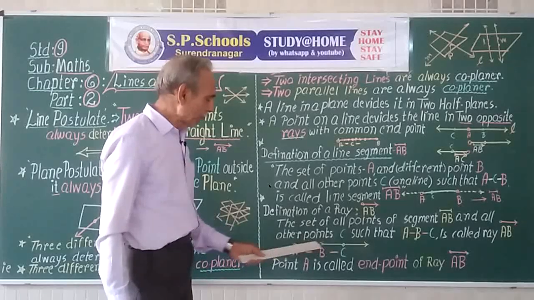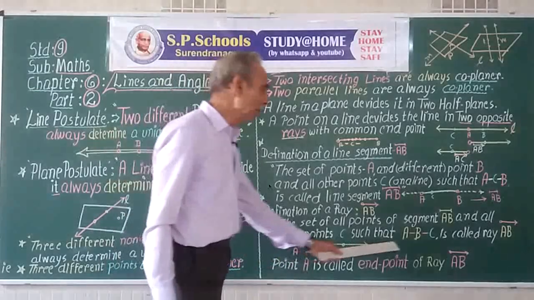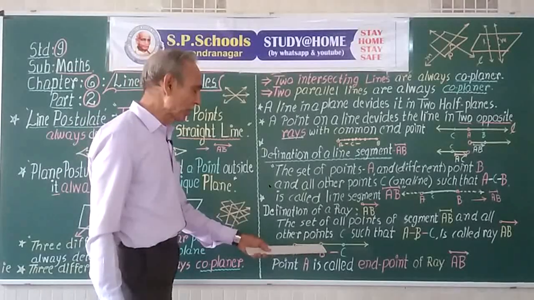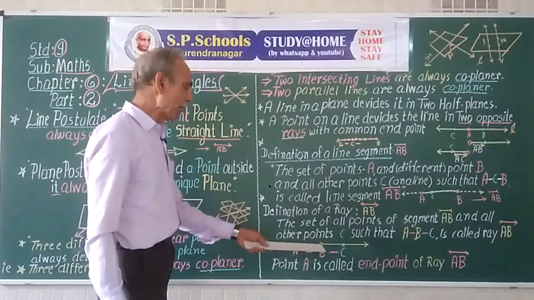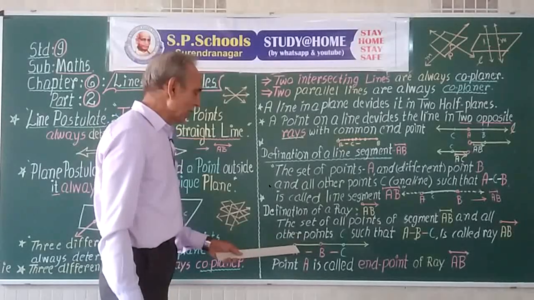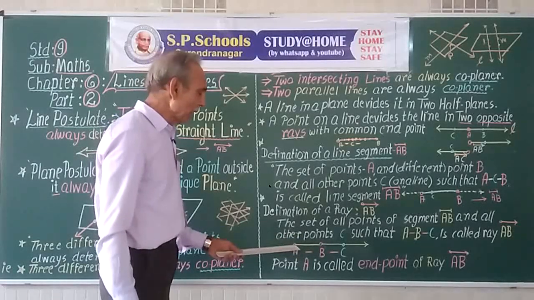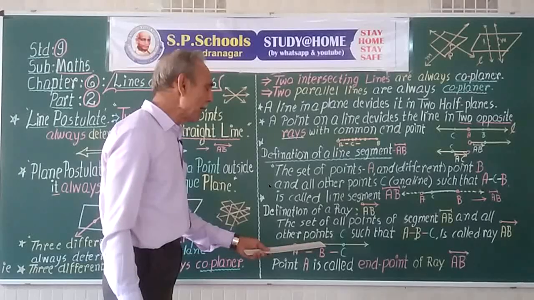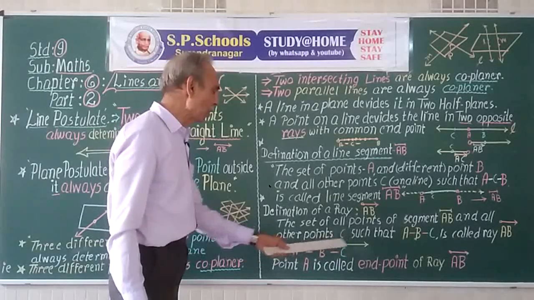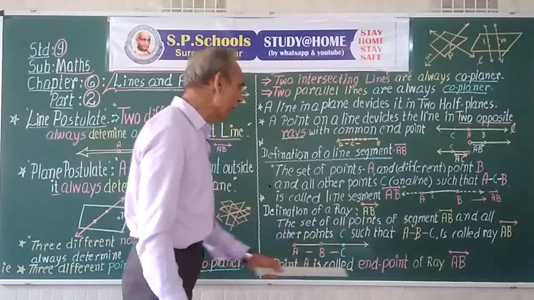Then this AB is a line. Points A and B are different points. Segment AB is the line segment AB. Here A, B and C is a point on the other side on the line AB.